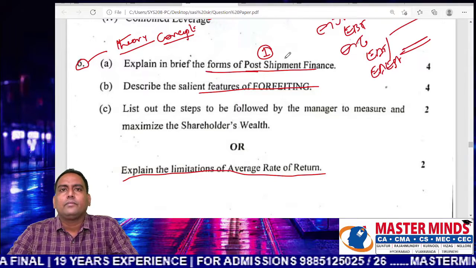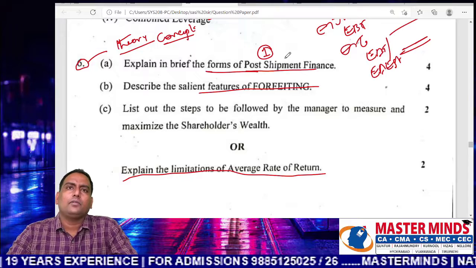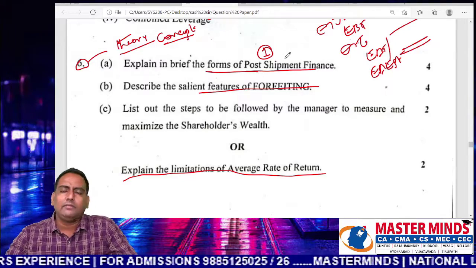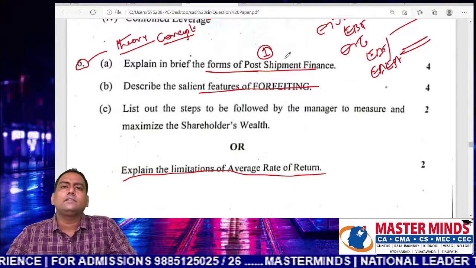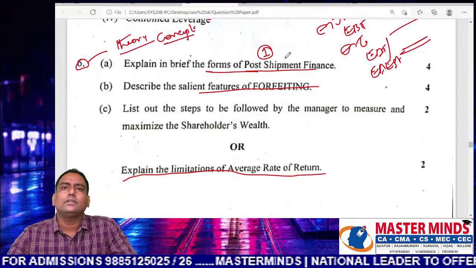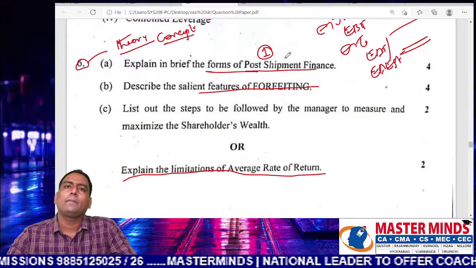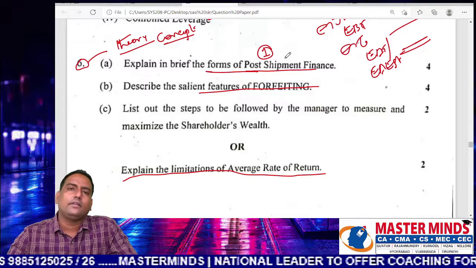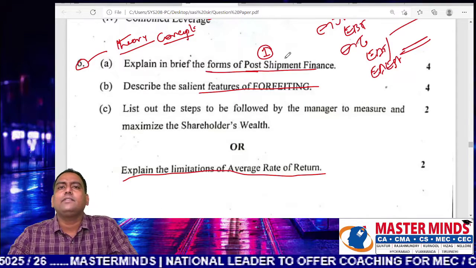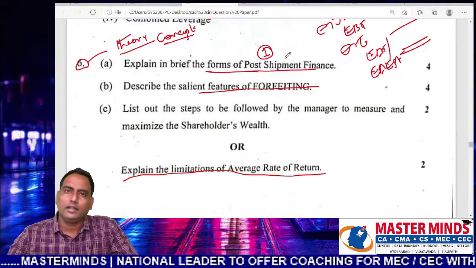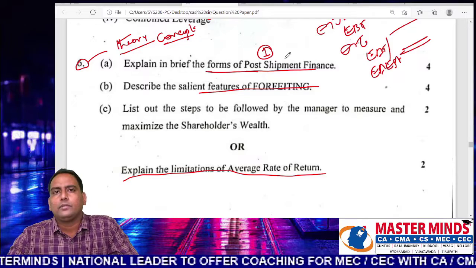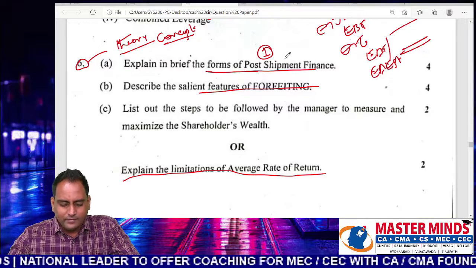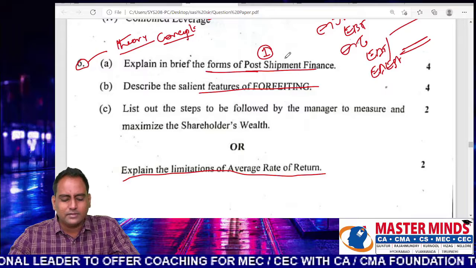So considering the accounting profit and ignoring the time value of money, these 2 aspects are the major limitations of accounting rate of return. In fact, the project's cash flows, the project's returns must be quantified on cash basis instead of accounting basis. So this is question number 6.